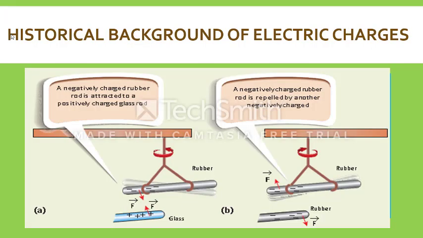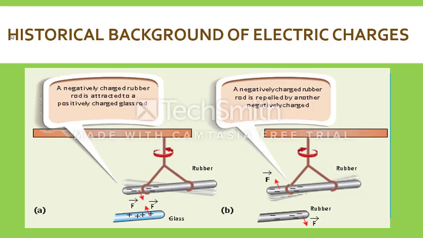This is a simple experiment about the historical background of electric charges. In this first diagram, you can see two rods, one rubber and one glass. In the rubber rod there are negative signs, and in the glass rod there are positive signs.